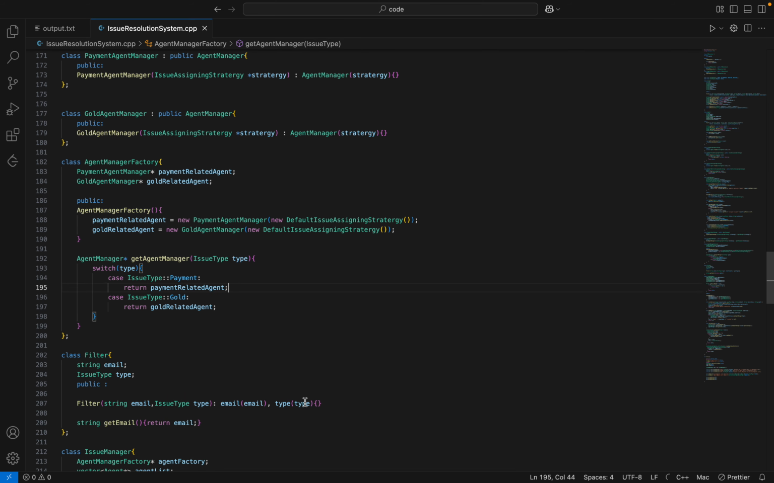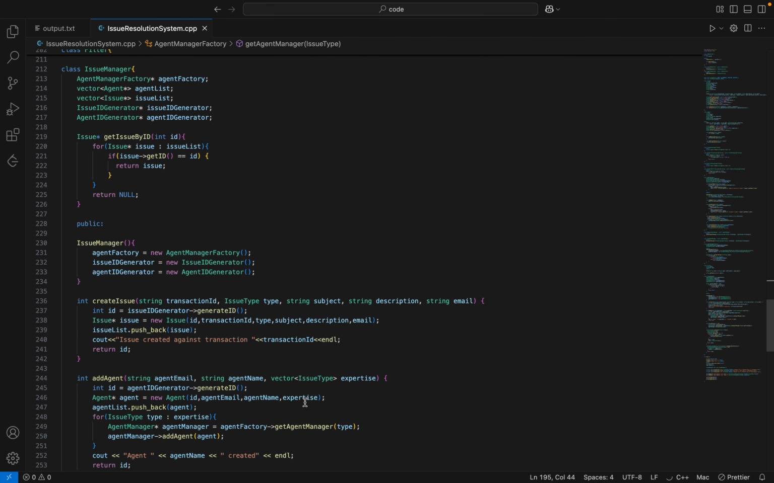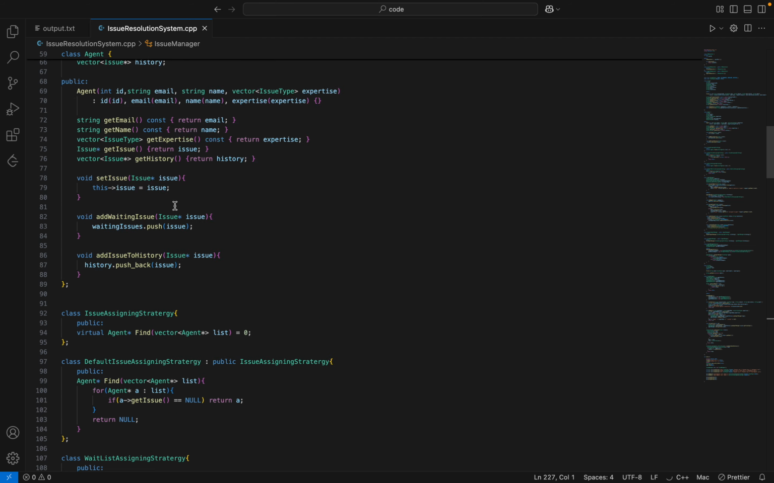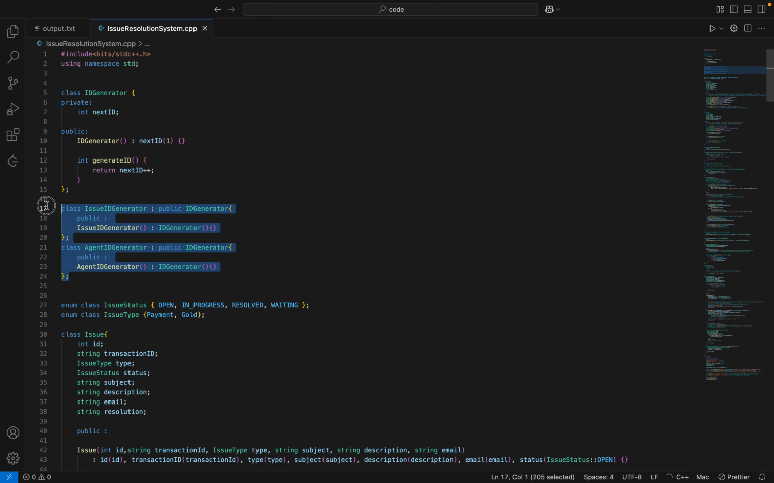Okay. Now comes the issue manager class, which is the main class, where things are working. This issue manager is the main class which we'll be using to do all the issue management. We'll create issues from here only. We'll assign them from here only. Okay, so it will have the factory, plus all the agent list, all the issue list, and the ID generator which I've created. I've created some ID generators so that I can create IDs whenever a new agent or issue is created.